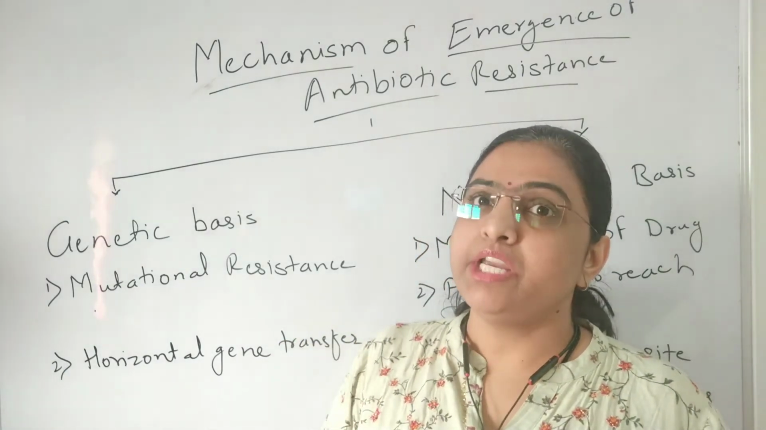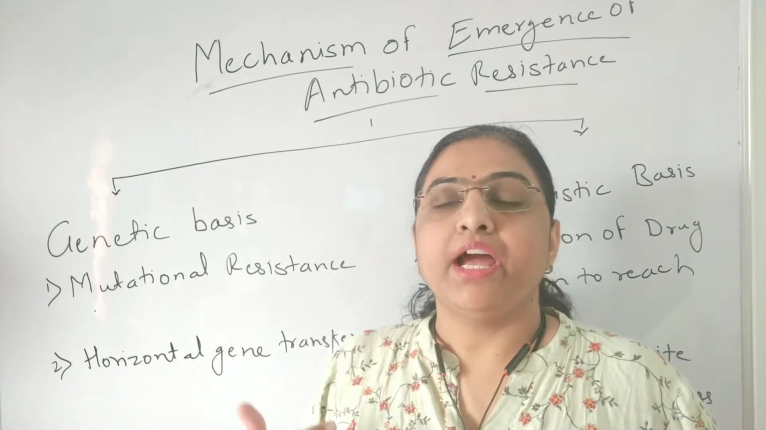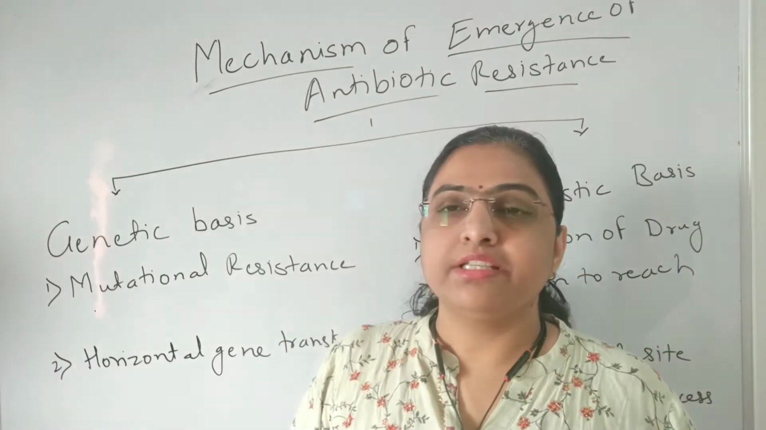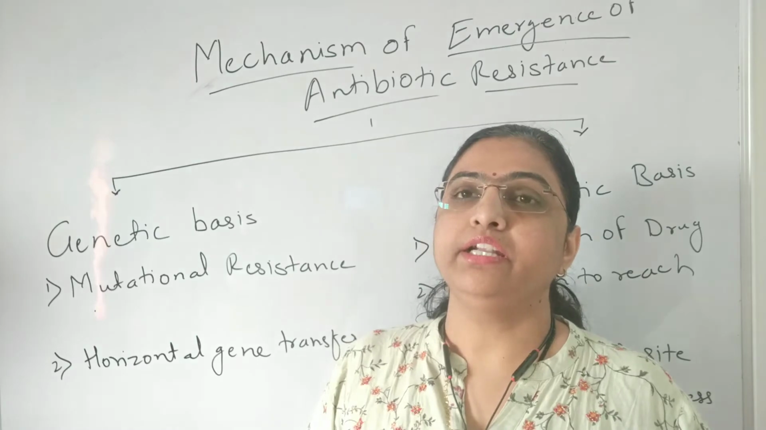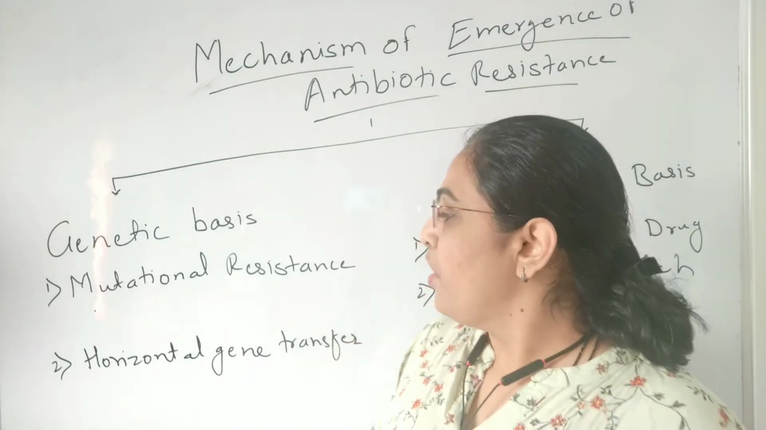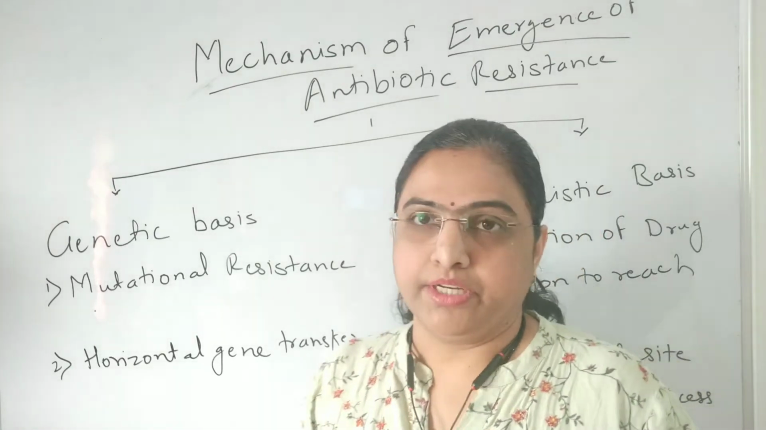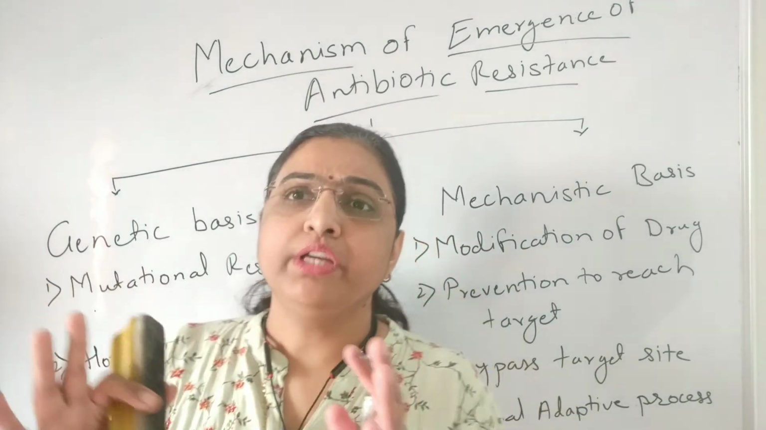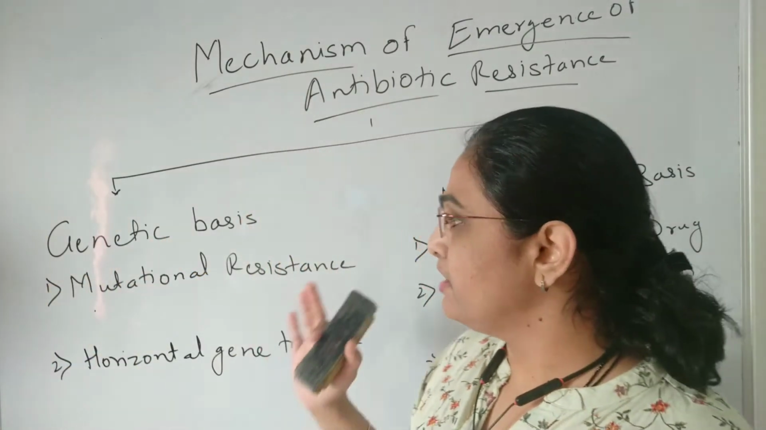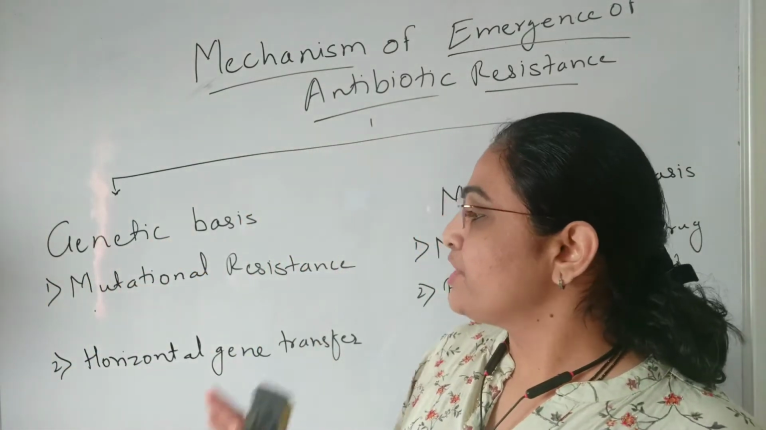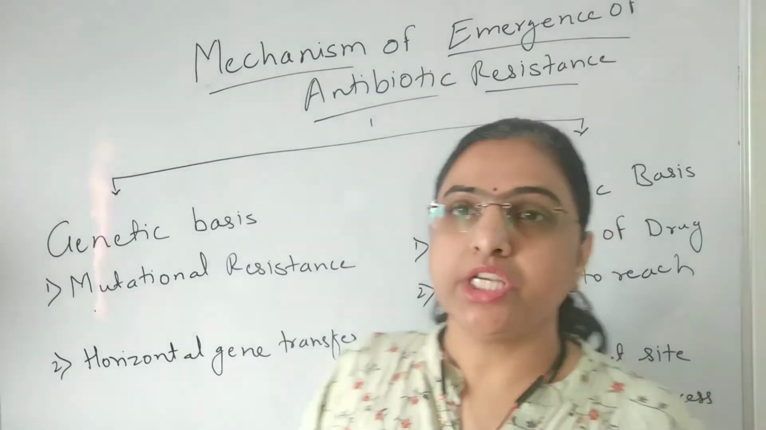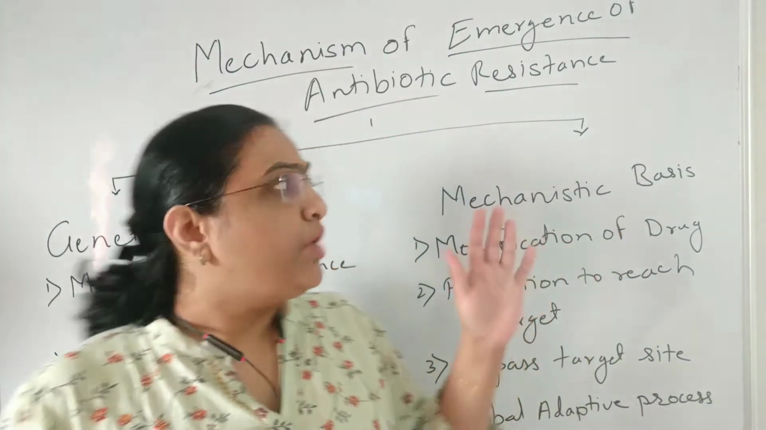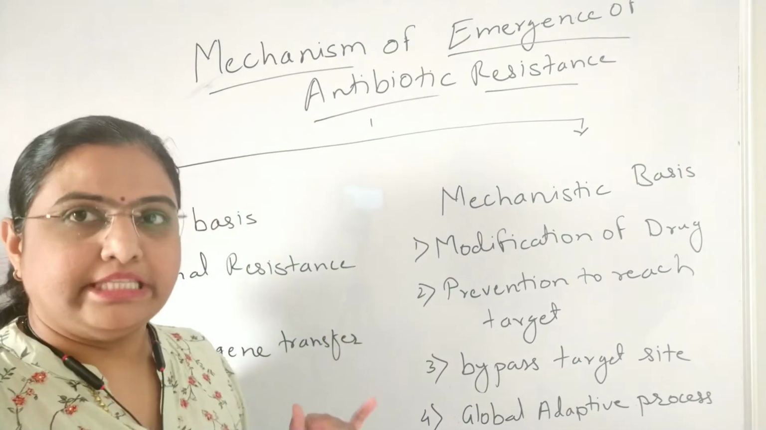So here, the major cause by which the bacterial cell achieves antibiotic resistance is horizontal gene transfer. Okay, so here, in the genetic basis, there are two categories: mutational resistance and horizontal gene transfer. Next, going towards the mechanistic basis.